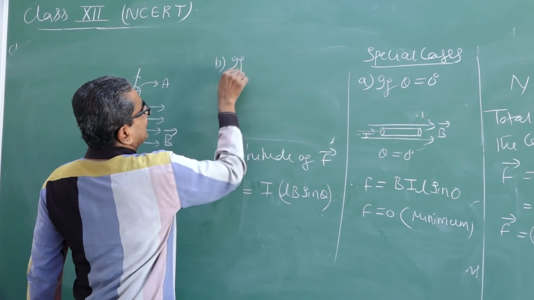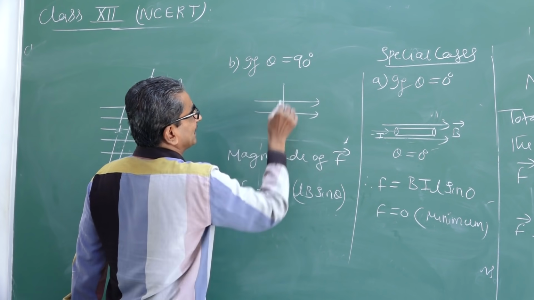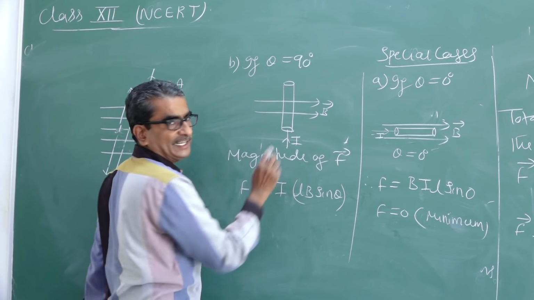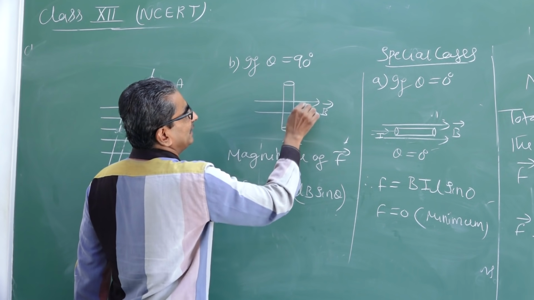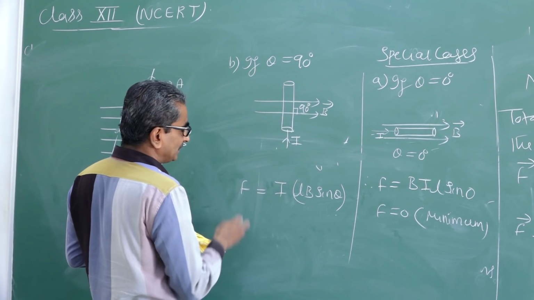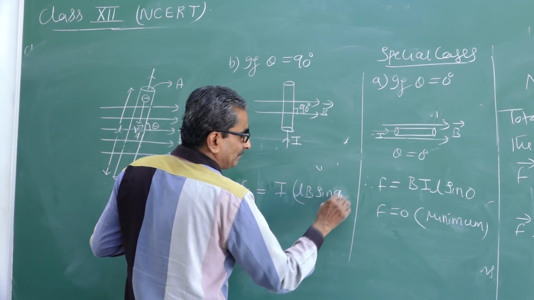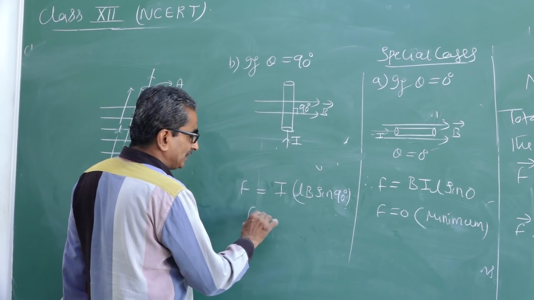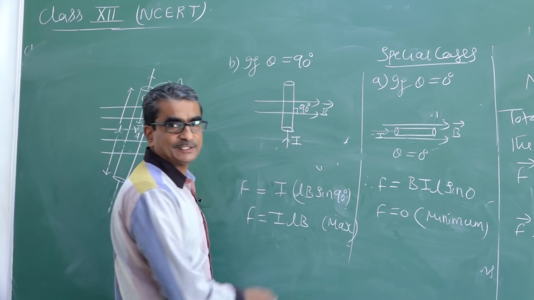Suppose theta is equal to 90 degrees. That means I keep the conductor perpendicular to the magnetic field, and I is the current. You can notice here the direction of current and the magnetic field make an angle of 90 degrees with each other. Therefore, F becomes equal to I into L into B into sine. In place of theta, I substitute 90. What is sine 90? Sine 90 equals 1. So, F equals I into L into B. This force is nothing but the maximum force.